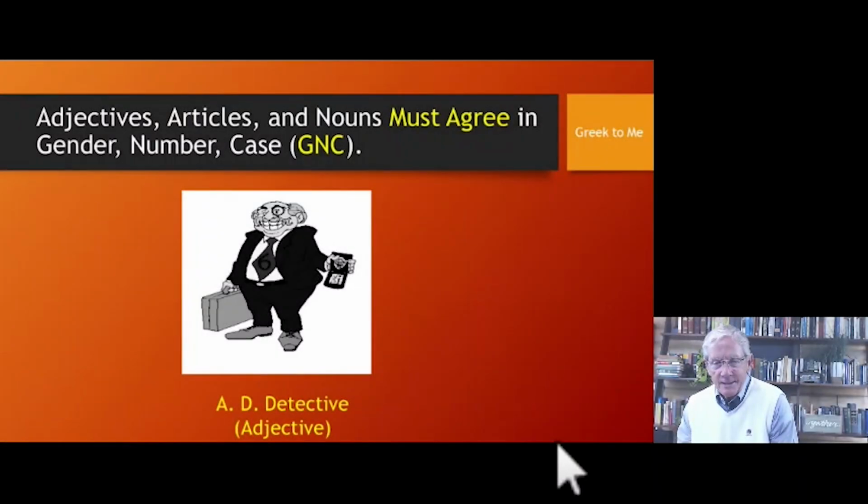Hi, we're back, and today we're going to take on the adjectives and how they're used in the Greek New Testament. But before doing so, just to remind you of the all-important principle that adjectives, articles, and nouns, all three of them, must agree in gender, number, case, or little formula GNC.